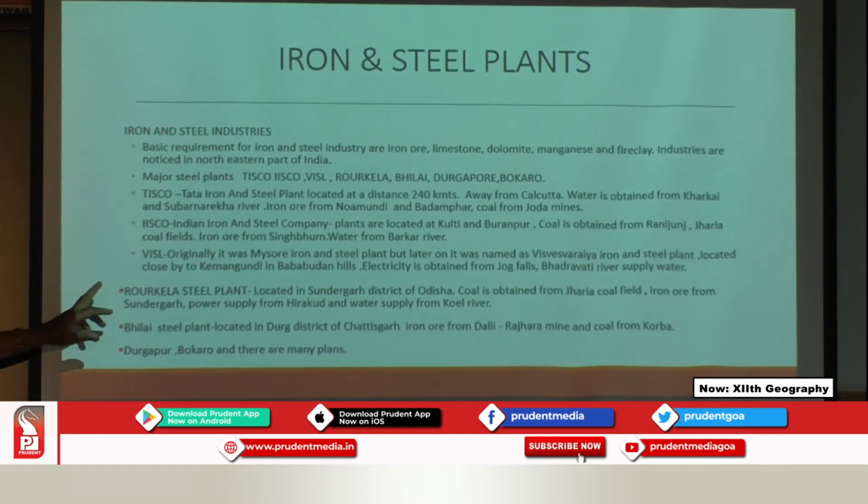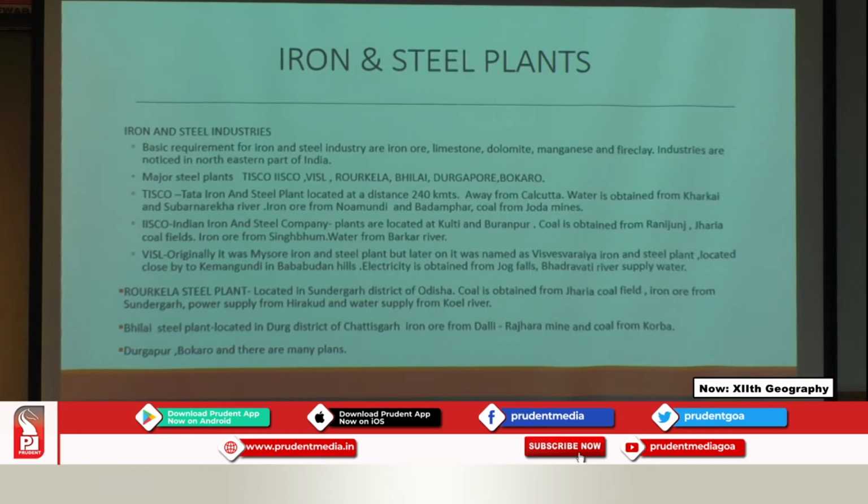Coming back to Rourkela Iron and Steel, located in the Sundargarh district of Orissa, they get coal from the Jharia coalfields and iron ore from Sundargarh, power supply from the Hirakud Dam, and water supply from the Koel river. Then we have the Bhilai Iron and Steel plant located in Durg district of Chhattisgarh, with iron ore from the Dalli and Rajhara mines, and coal from Korba.